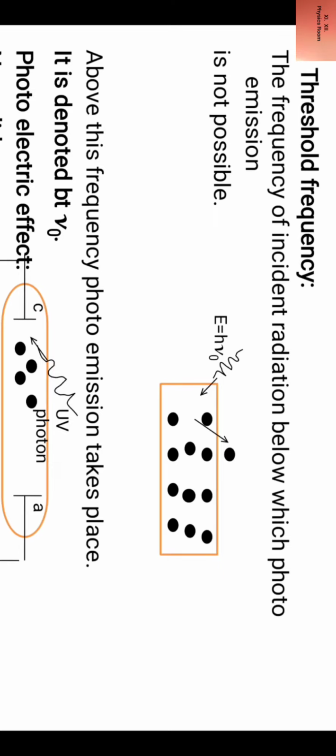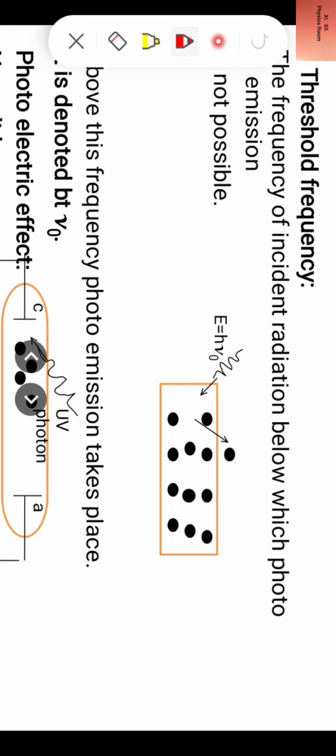When the frequency of incident radiation is below nu 0, no photo emission takes place. When it is above nu 0, photo emission takes place. Here you see photo emission has taken place. Here h nu 0 is the work function, and when it is h nu, where nu is more than nu 0, photo emission takes place.